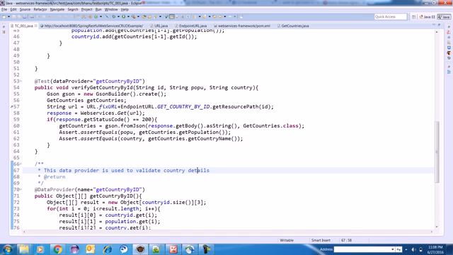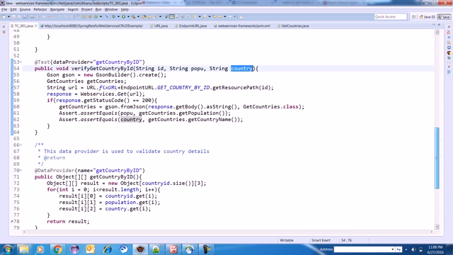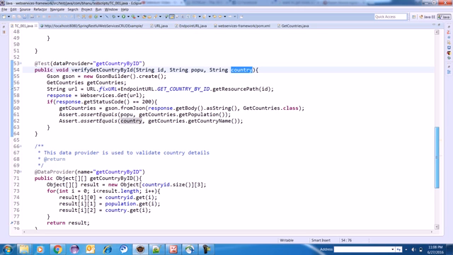Here I am supplying a string and a string country, and here I think id and country, and it is saying illegal argument exception. We need to see where we are doing wrong.